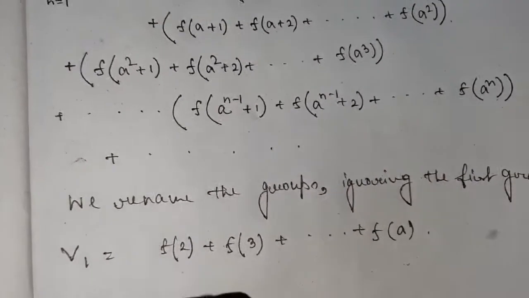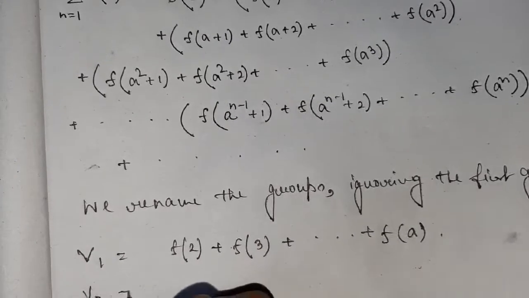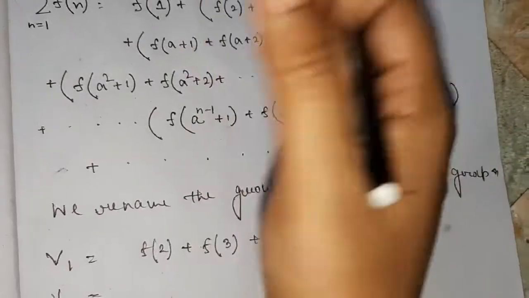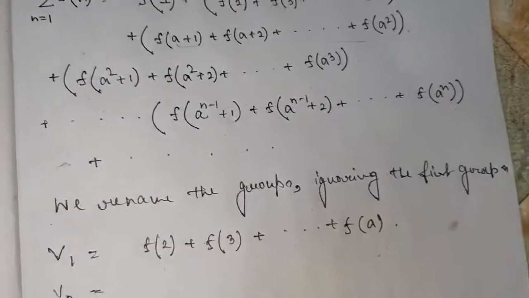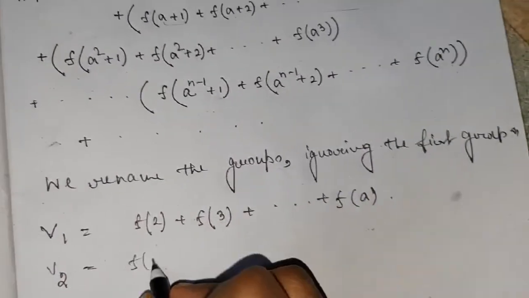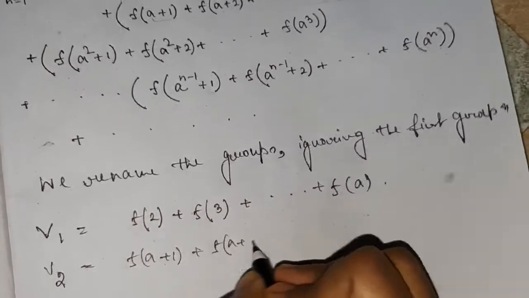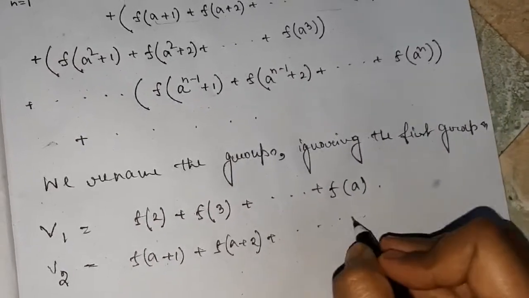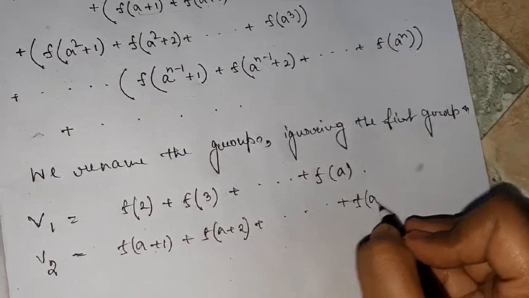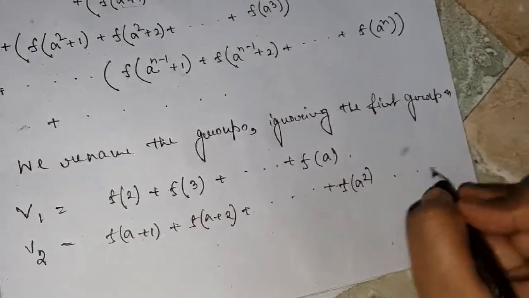Now the second term is v2. It will be this one, that means f of a plus 1 plus f of a plus 2 plus dot dot dot plus f of a square, and so on.